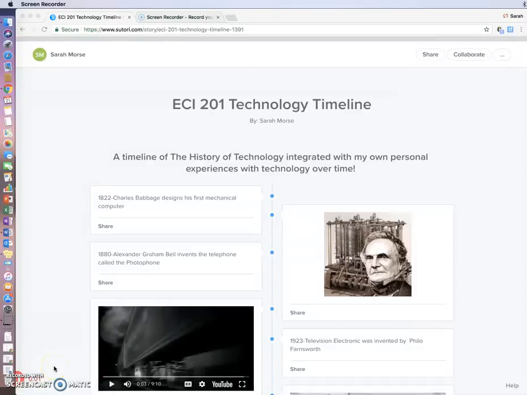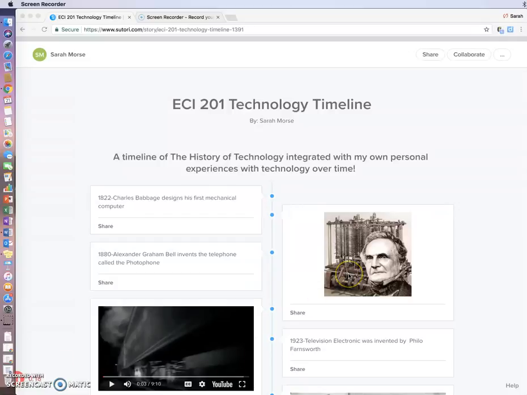This is a screencast of my ECI 201 technology timeline, which is a timeline of the history of technology integrated with my own personal experiences with technology over time. I decided to start out my timeline in 1822, where Charles Babbage designs his first mechanical computer, which is pictured